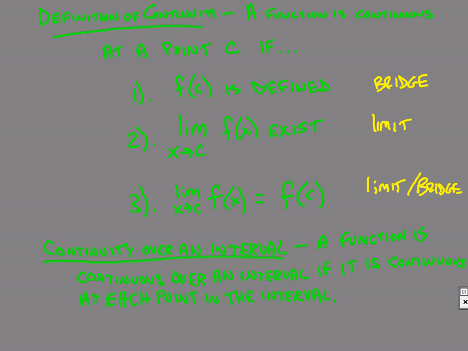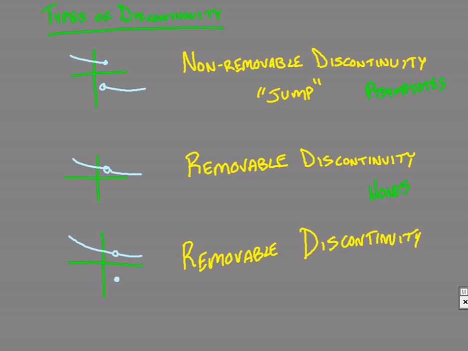So that's continuity at a point, and then we can say continuity on an interval if it's true at every point over some interval. And we'll talk about what kind of functions we already know that are continuous pretty much everywhere.